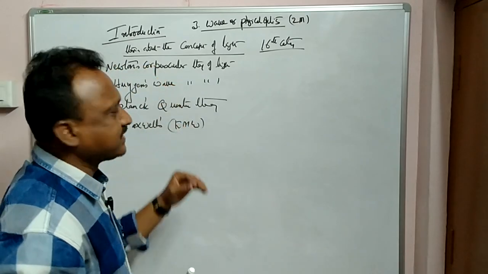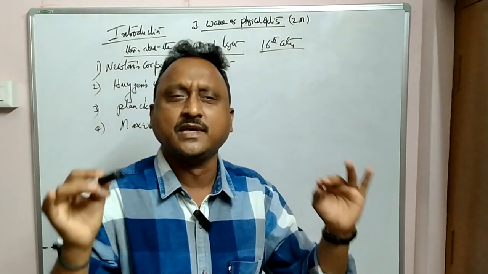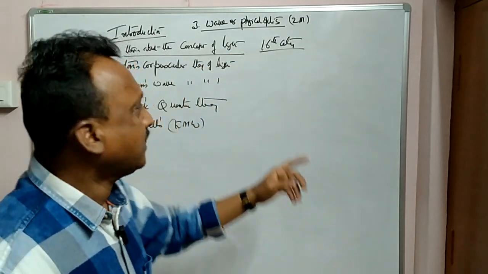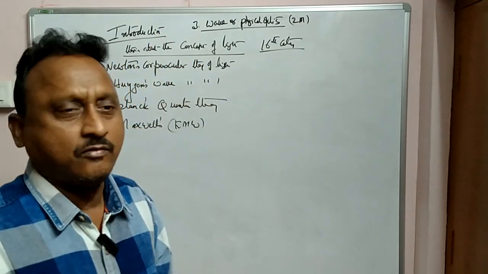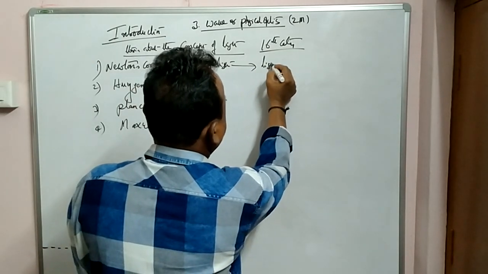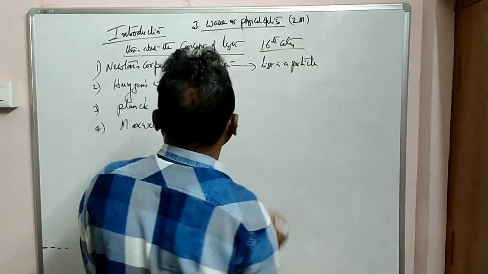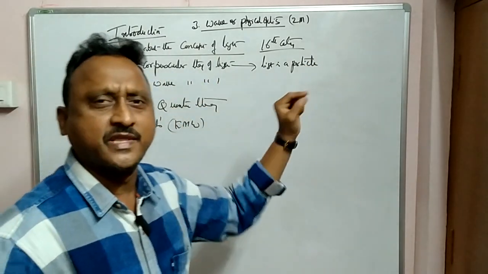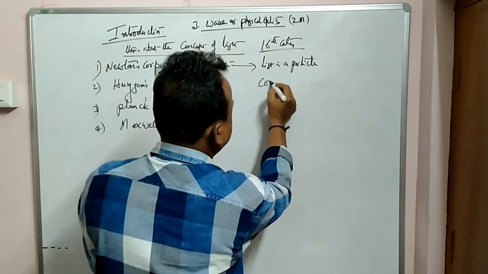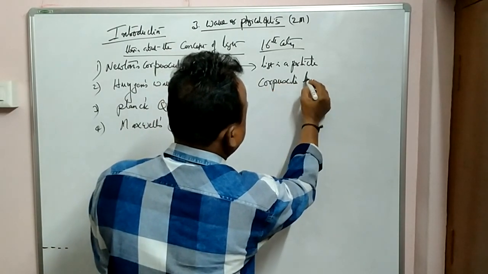Let us discuss this fast, because even though it is not so important, it is in our syllabus and it may come for 1 mark. According to Newton, he assumed light has a particle nature. That means just like corpuscles, tiny particles.